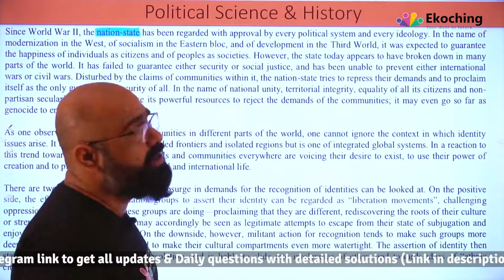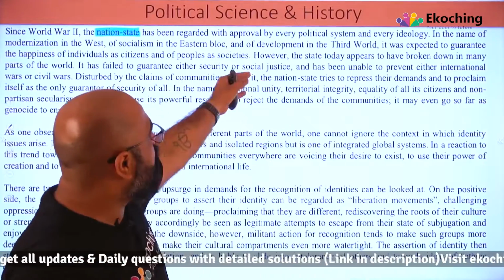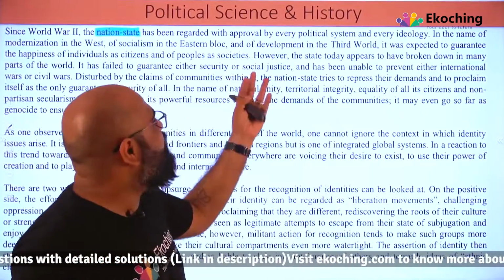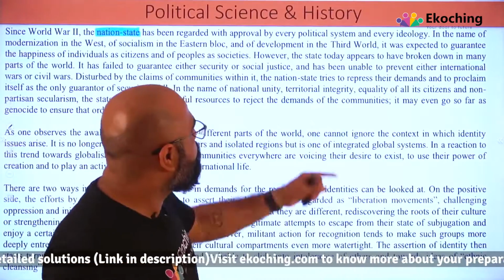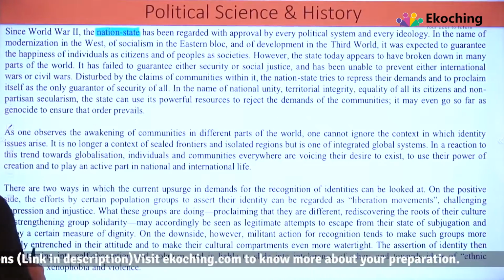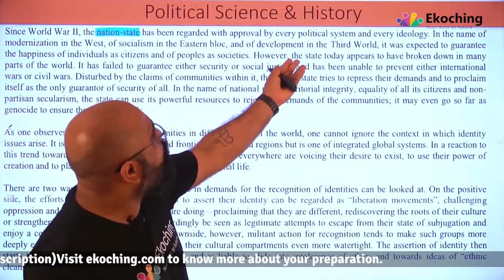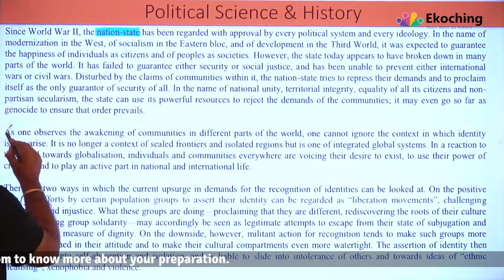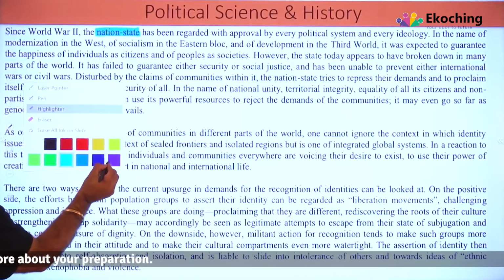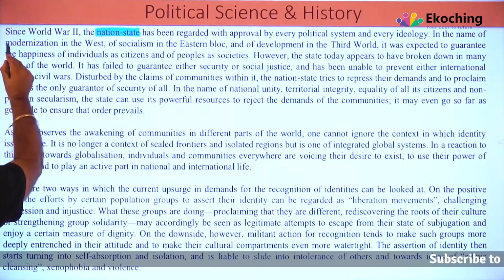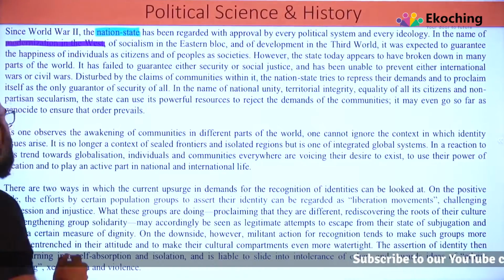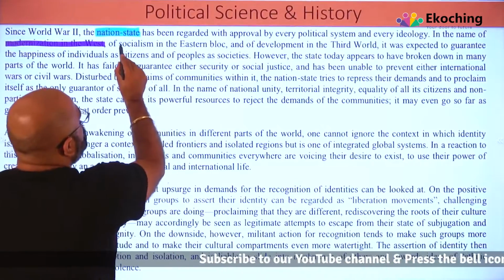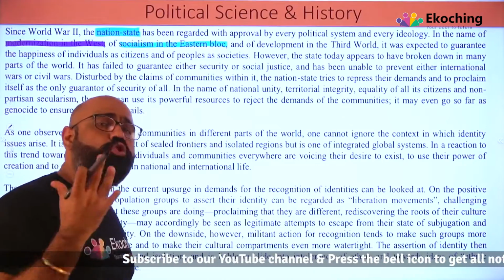So, what they are saying, since World War II, until now, it is approved by every political system and every ideology in the name of the modernization in the West. So, how they have approved in the name of the modernization in the West. So I just mark it again. In the name of modernization in the West, in the Eastern bloc in the name of socialism.